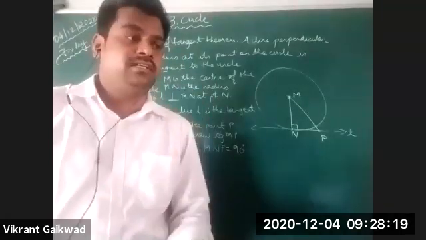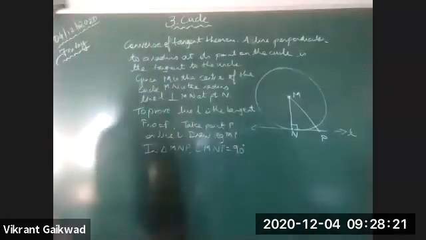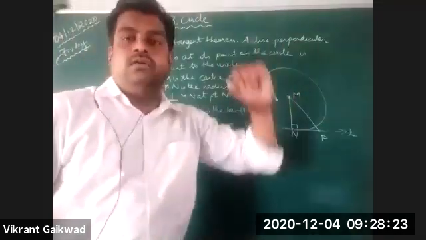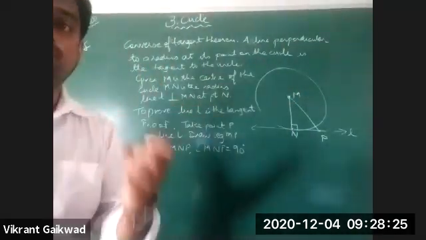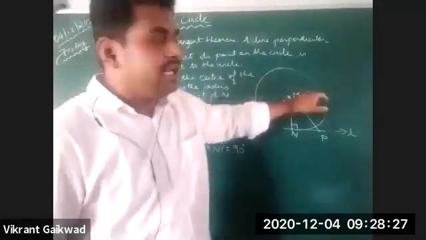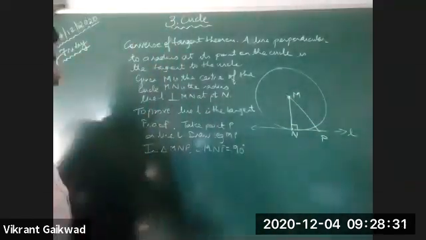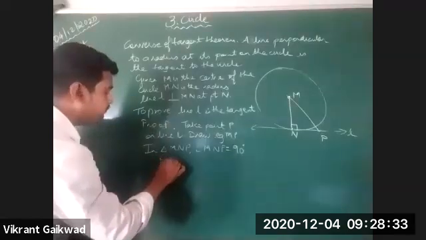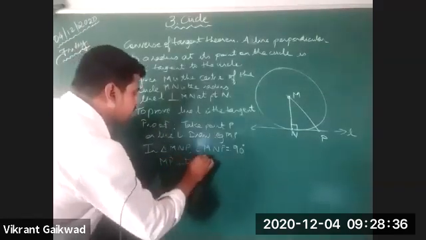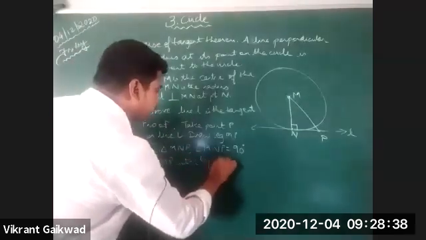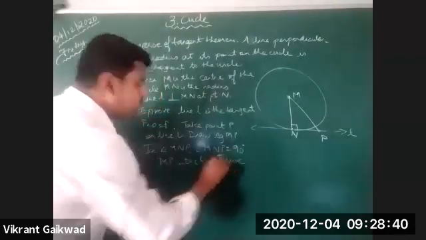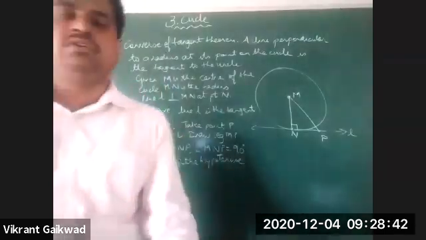So if it is 90 degrees, how can you relate MP? MP is the hypotenuse.